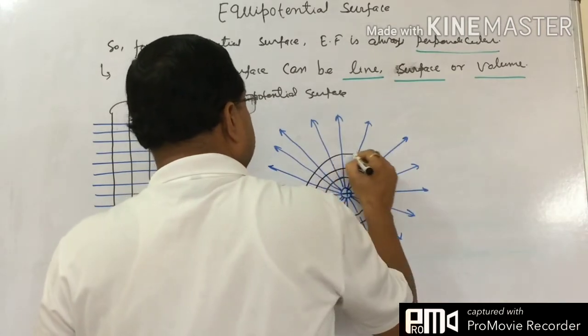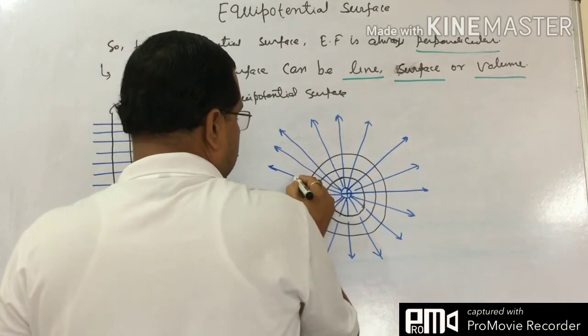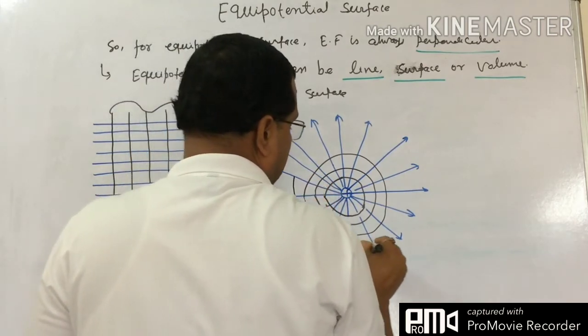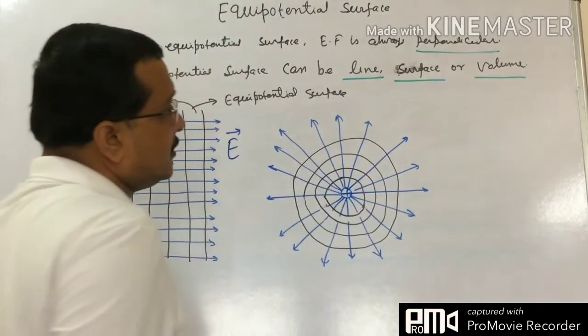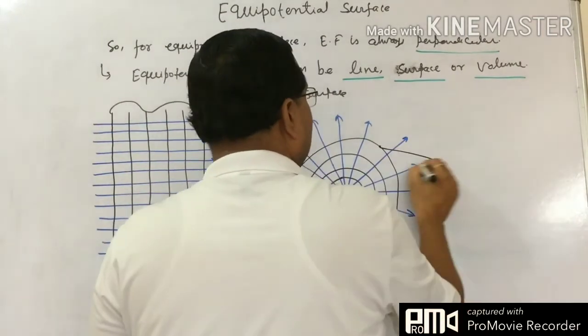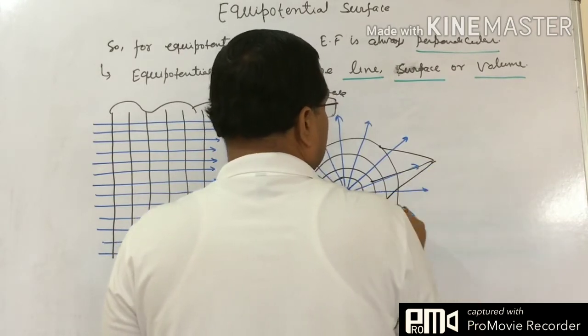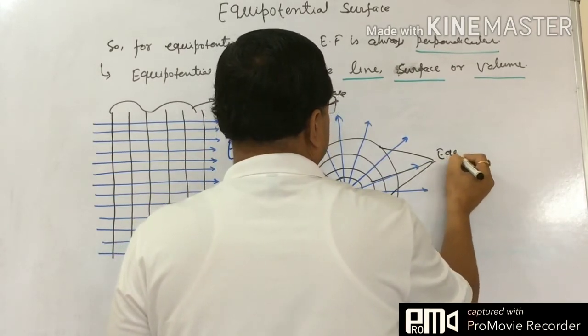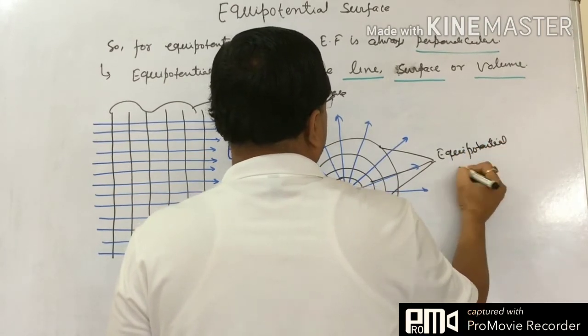Concentric. So all these are equipotential surfaces. Equipotential surface